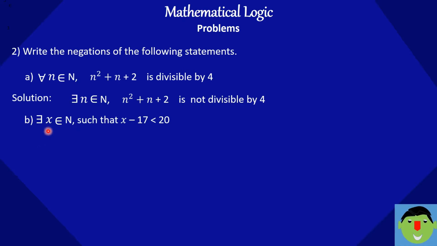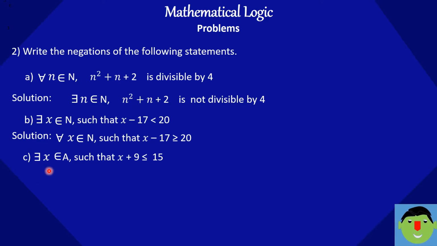Next, there exists x belongs to capital N such that x minus 17 is less than 20. Negation of x minus 17 is less than 20 is x minus 17 is greater than or equal to 20. And the negation of there exists is for all. So we can write the solution: for all x belongs to capital N such that x minus 17 is greater than or equal to 20.